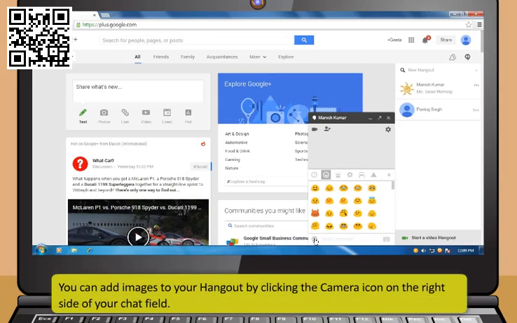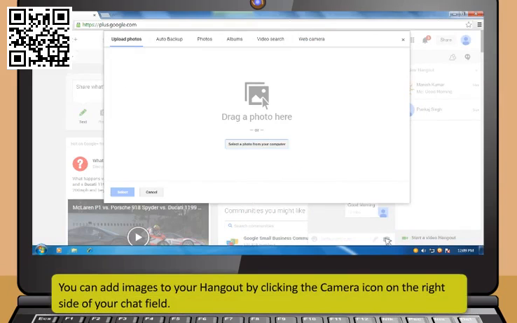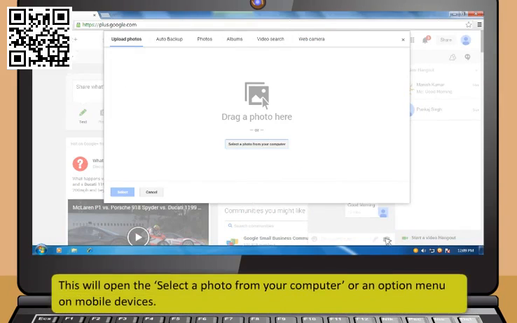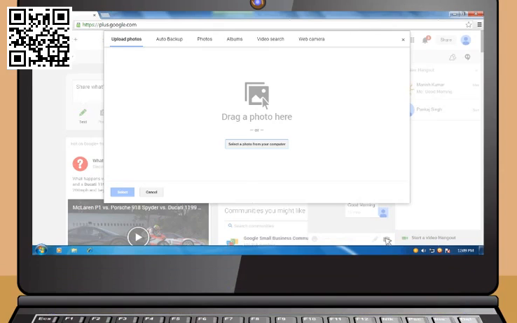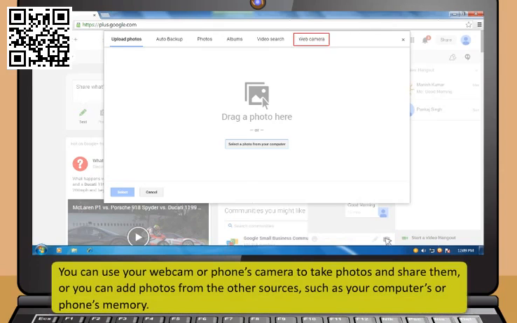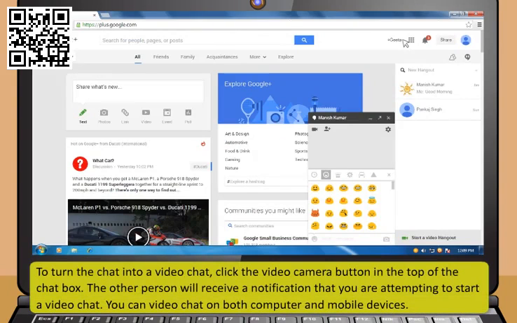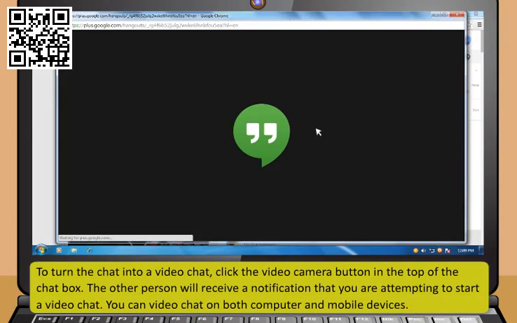You can add images to your Hangout by clicking the camera icon on the right side of your chat field. This will open the Select a Photo option from your computer, or an option menu on mobile devices. You can use your webcam or phone's camera to take photos and share them, or you can add photos from other sources such as your computer's or phone's memory. To turn the chat into a video chat, click the video camera button at the top of the chat box.